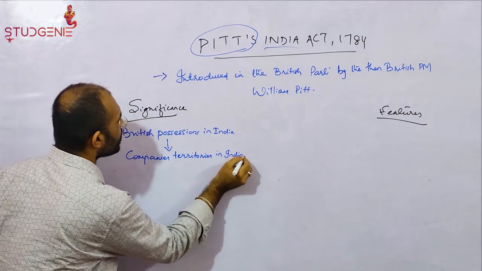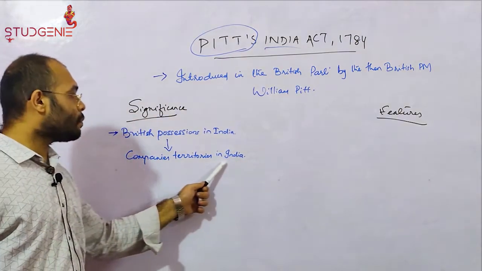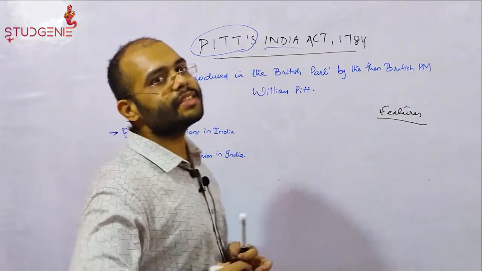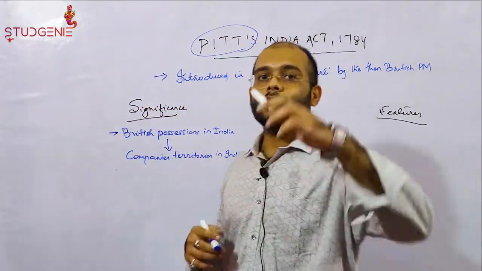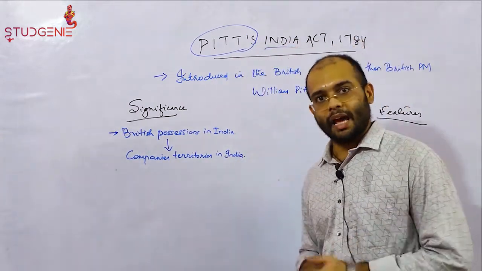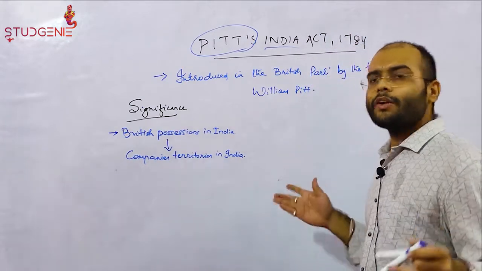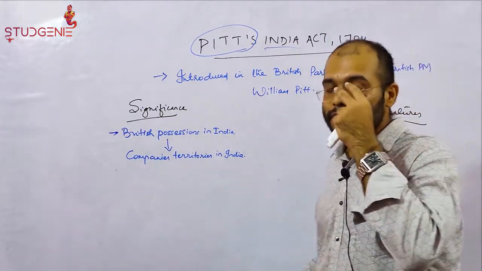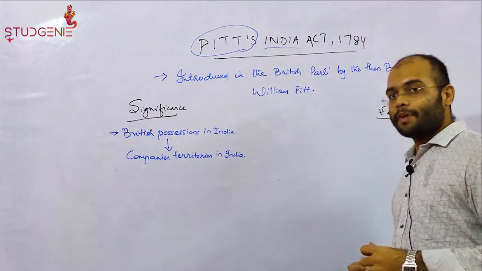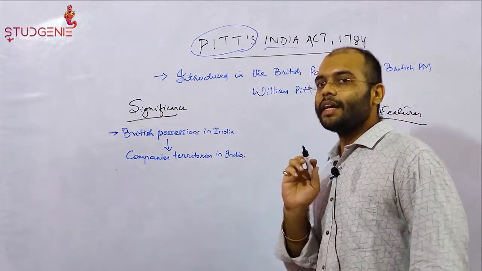The East India Company, which had gained political rights over the territories it was exercising its rights over, mainly Bengal, Bihar and Odisha, present day Bengal, Bihar and Odisha states. Those territories were known as the company's territories in India until 1784.